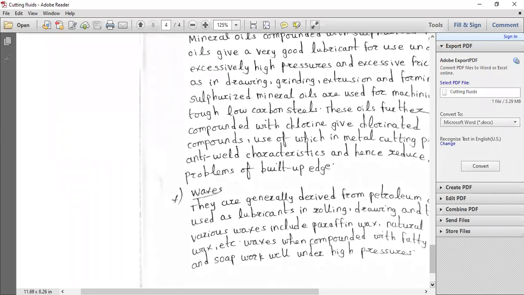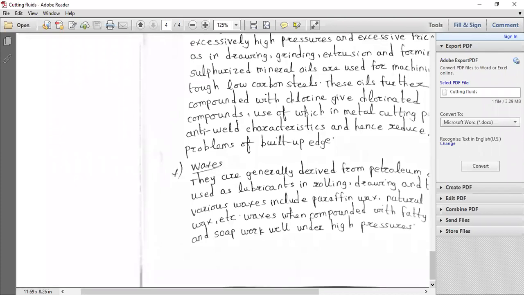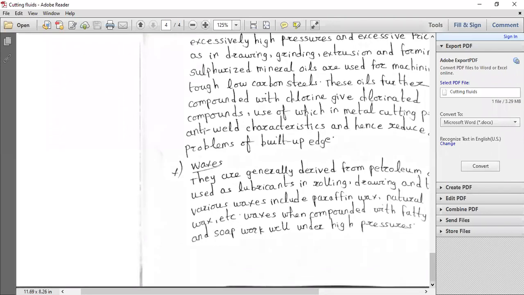The waxes we have finished, and I think we have come to the last type in the types of lubricants. Yesterday we have discussed the graphite suspensions also. So what are the graphite suspensions? Graphite suspensions are made by mixing simply graphite powder in oil or water.